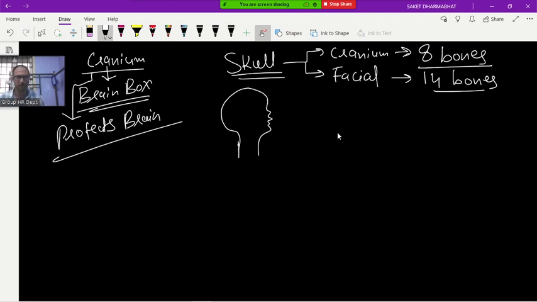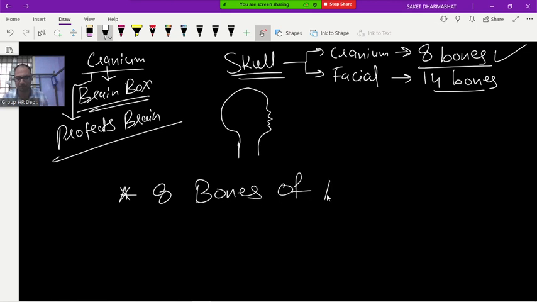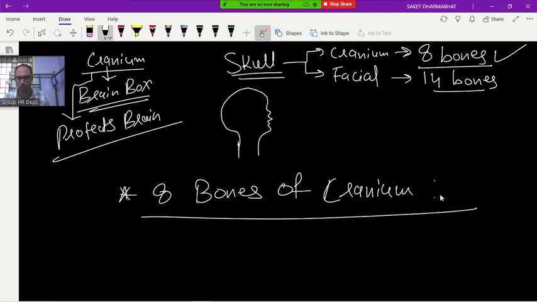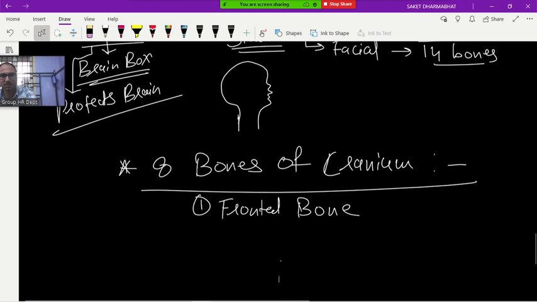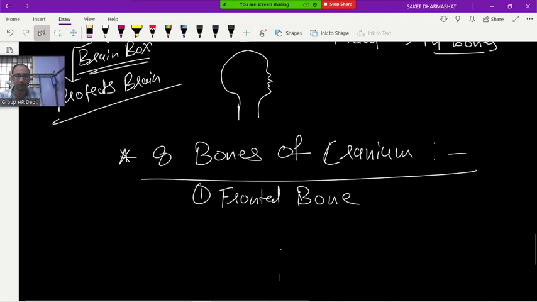First we will talk about the cranium. Cranium consists of how many bones? 8 bones of cranium. What are the 8 bones of the cranium? Write down. Frontal bone. In Tamil it is called netri. In Hindi it is called kapal, matha. Frontal means this front bone.